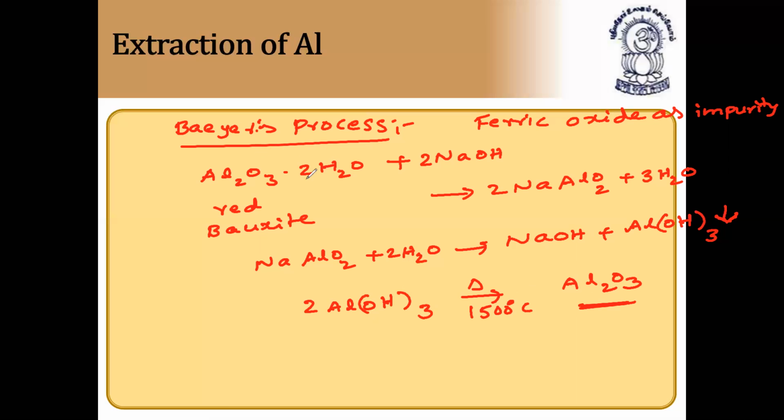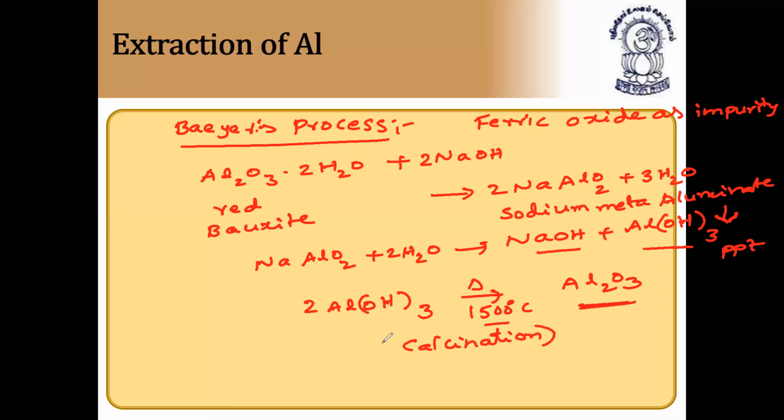In this process, aluminum oxide, that is red bauxite, is treated with sodium hydroxide, which forms soluble sodium metaaluminate. This sodium metaaluminate on dissolving in water forms sodium hydroxide and aluminum hydroxide precipitate. This insoluble aluminum hydroxide is heated strongly at 1500 degrees C. This process is called calcination, and finally it forms aluminum oxide. This is called the concentrated ore.